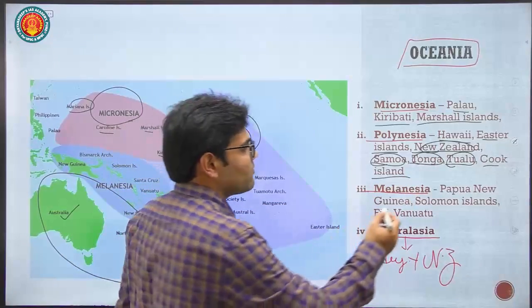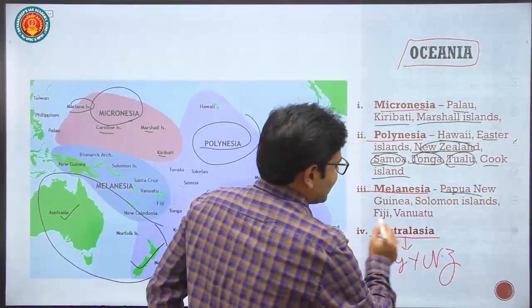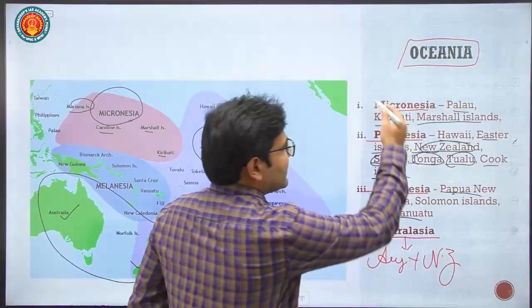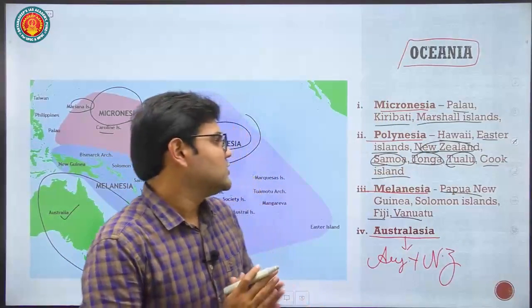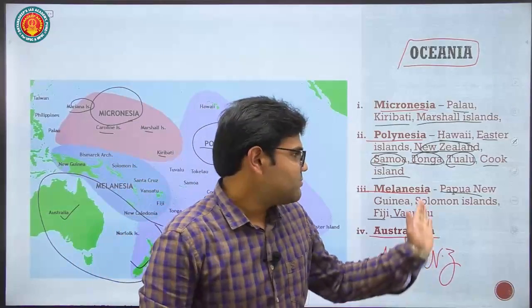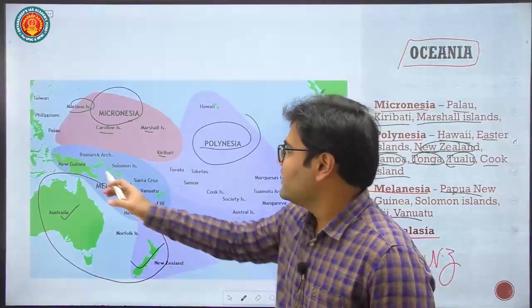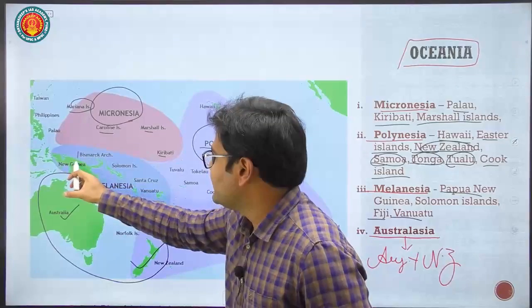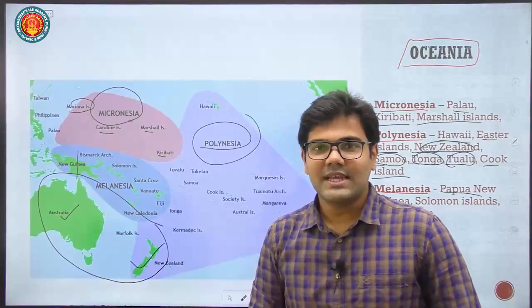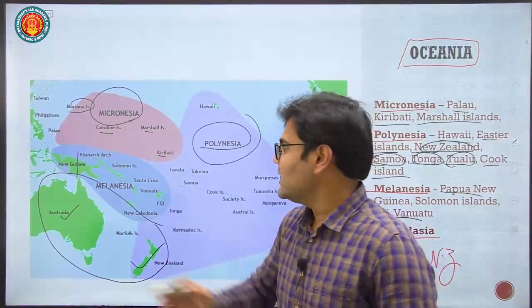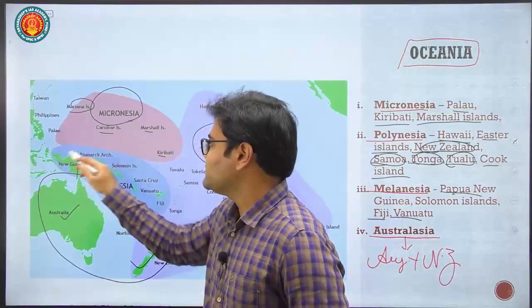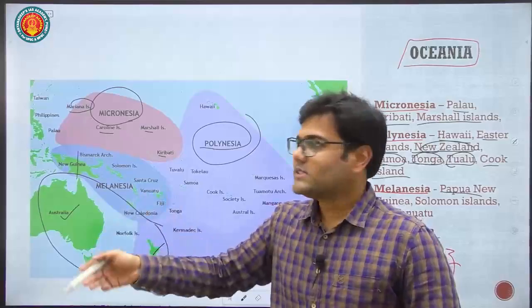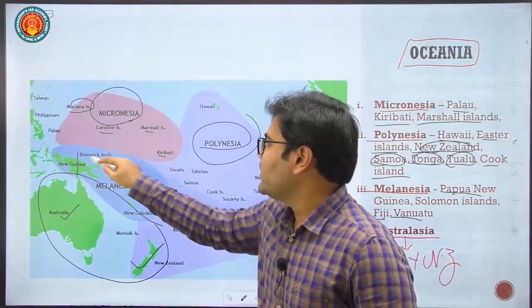They will give you some of the islands like Papua New Guinea, Fiji, Vanuatu, and ask you to match the regions and associated islands. What I suggest is to just remember the important countries. While studying Southeast Asia, we studied Indonesia in detail, and at that time we saw that the island of New Guinea has been divided into two parts, and one country is Papua New Guinea.